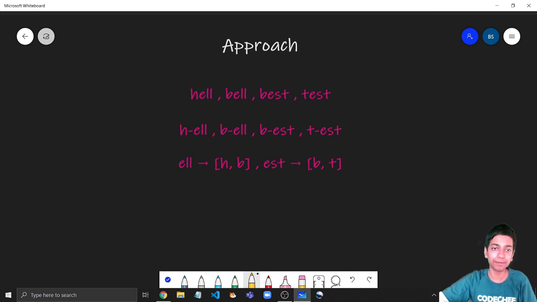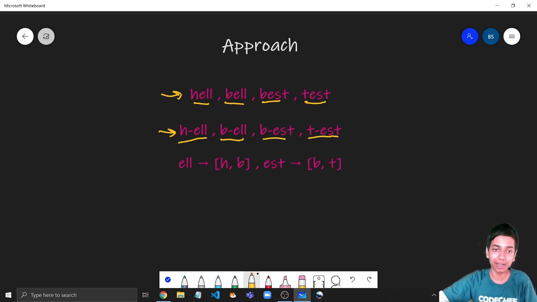So let's say I take the same array, hell, bell, best, test, the third sample input. There's some pre-work that we need to do. What we can observe is that whenever we are taking two words and swapping their first letter, what's staying constant is the suffix. What I mean by suffix is the part of the string from the second character till the end, and what's being swapped is the first character. So why not just split the strings like this? Just cut out the first character and then the remaining string. So from this, convert it to this.